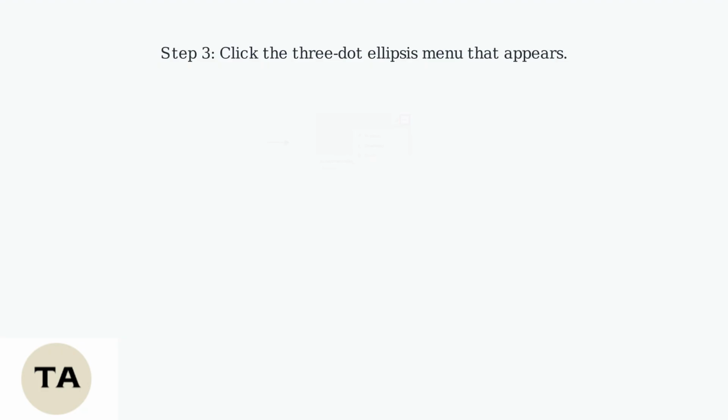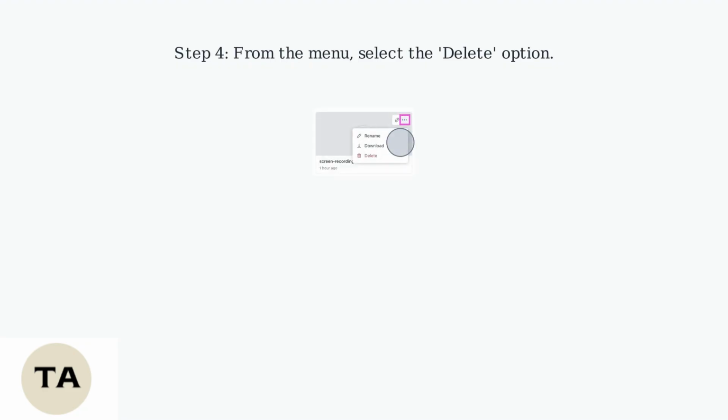After hovering, you'll see a three-dot menu icon appear, usually in the top right corner of the thumbnail. Click this ellipsis to open the Clip's Options menu. The menu will show several options, including Rename, Download, and Delete. Choose the Delete option to proceed with removing the clip.